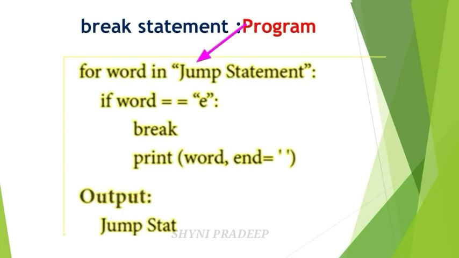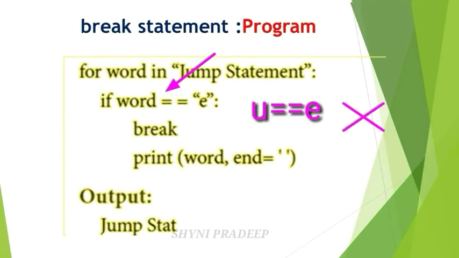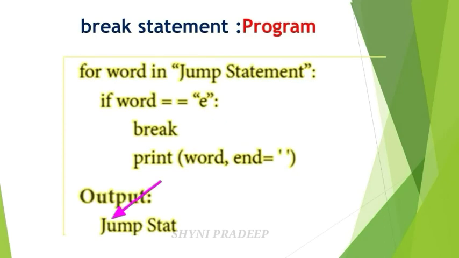So again go to the for loop condition. See the next word. What is the next word? U. Next check the if condition. Word is what? U. U is equal to E? No, this is not true. So you have to skip the break statements. Execute the print statement. Print word. What is the word? U. So you have to print that U in the output screen. Next, end is equal to no space. Okay. So don't need to give space.